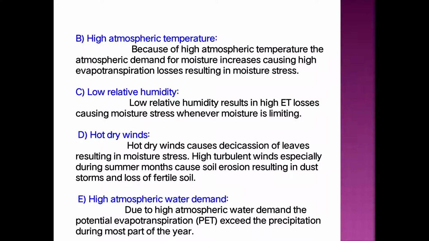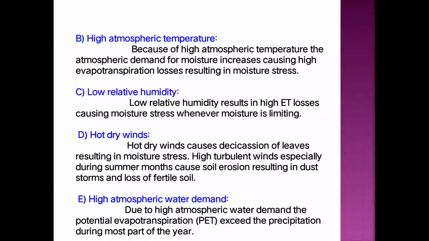Then the next constraint is low relative humidity. If the relative humidity is low, that results in high evapotranspiration losses, and that causes moisture stress whenever moisture is the limiting factor.